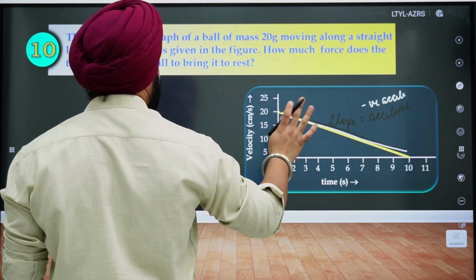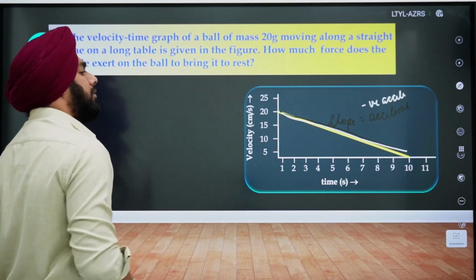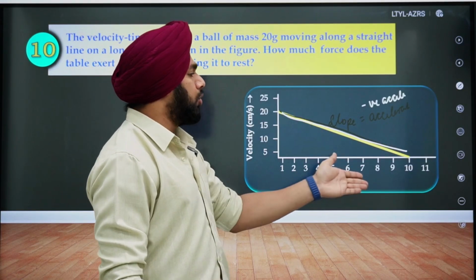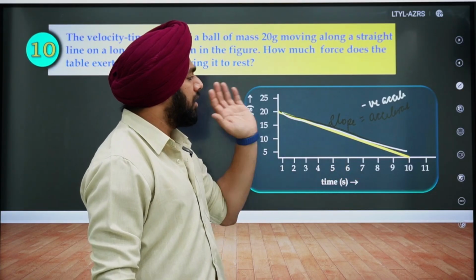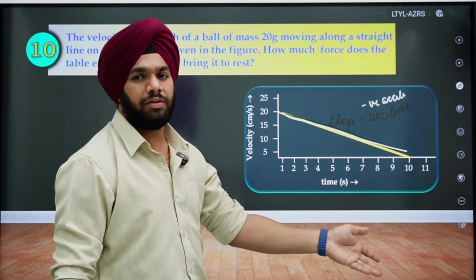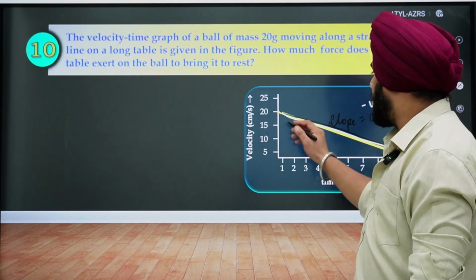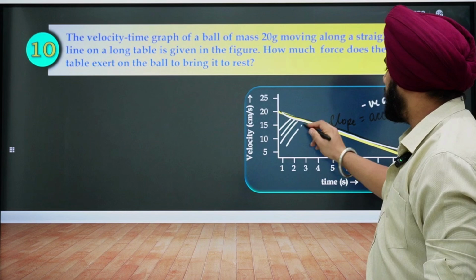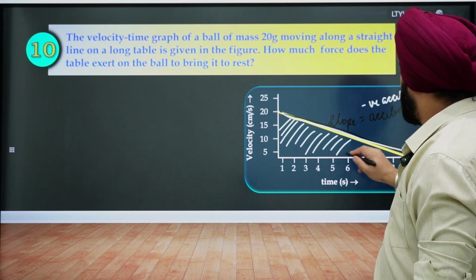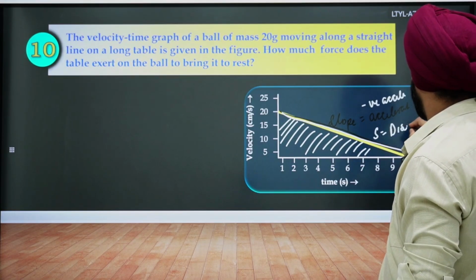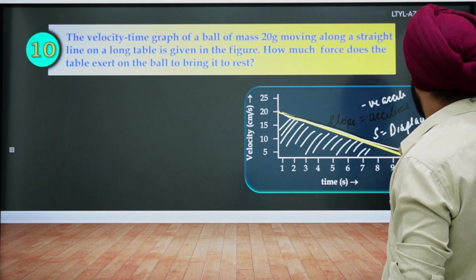This is what we can see, not even without reading the question, we can simply see that okay, velocity time graph is given, slope of velocity time graph will give you acceleration, and if the mass is given, then you can directly find out the force, right? Yes or no? Also, I told you in the first chapter that area under velocity time graph will give you displacement. Okay, so this is what you have to remember.